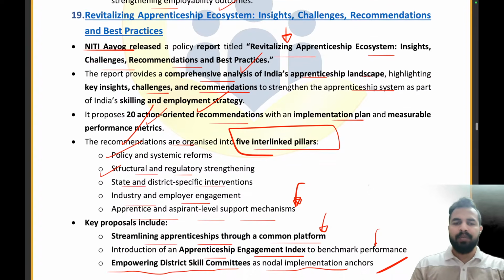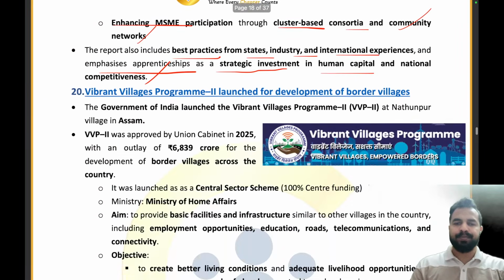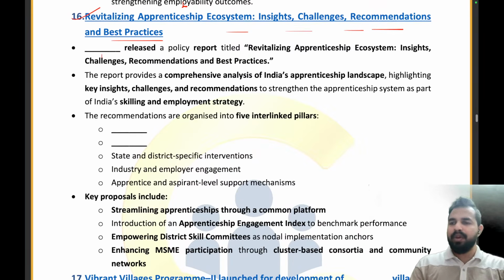Clear, everybody? I hope this is clear to every one of you. We will also be introducing the apprenticeship engagement index. So now let's move ahead. Please tell me the name of the organization which has released this report. What is the right answer? Niti Aayog is the right answer.